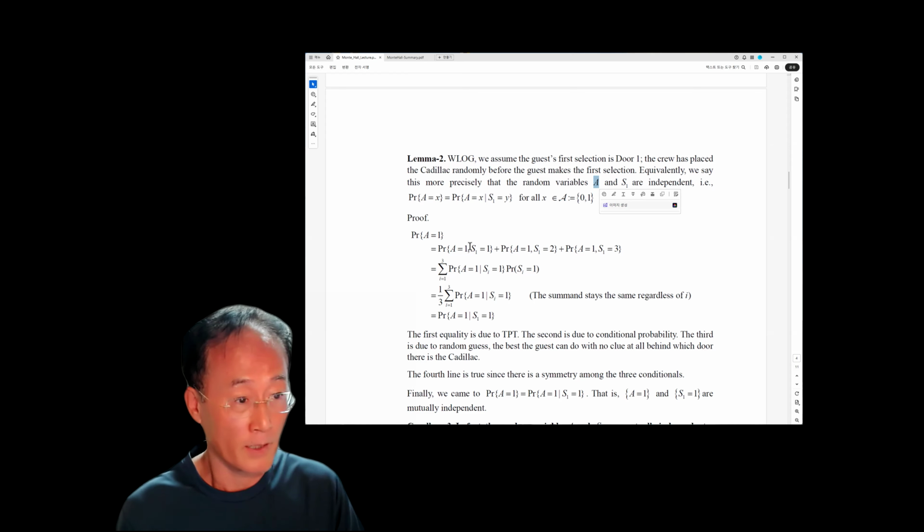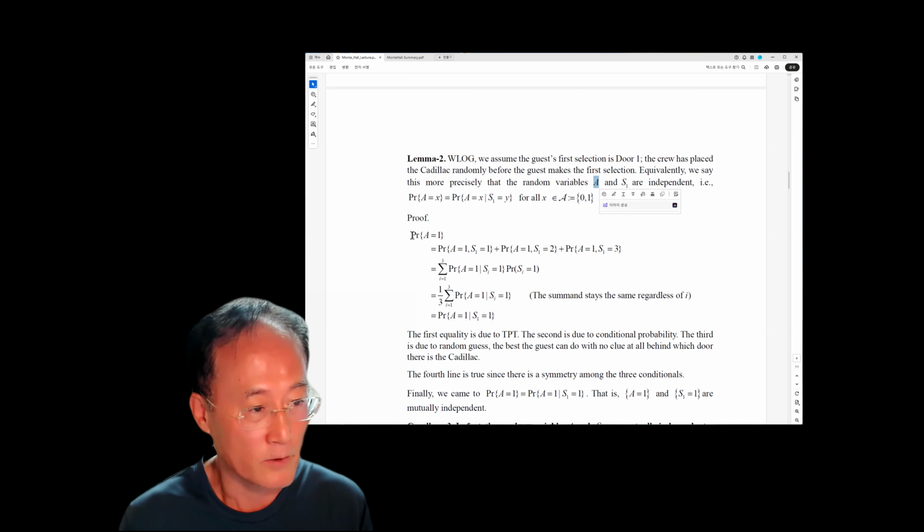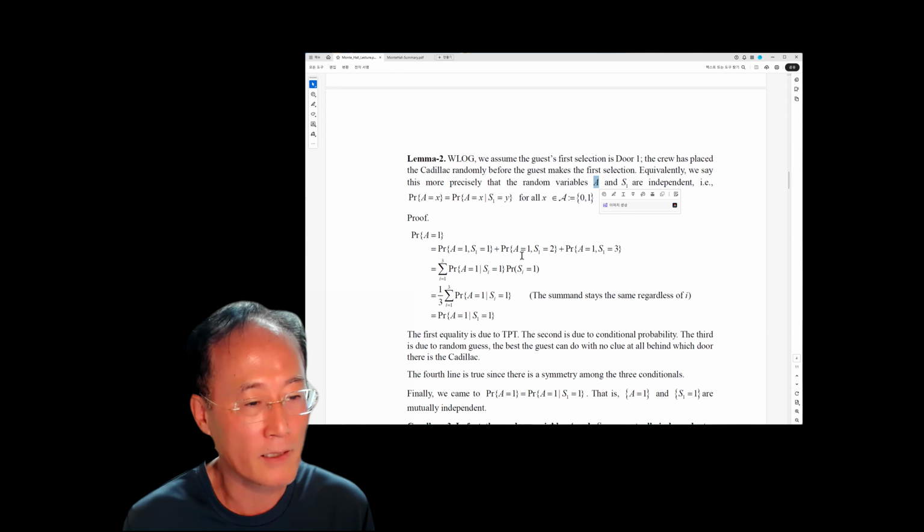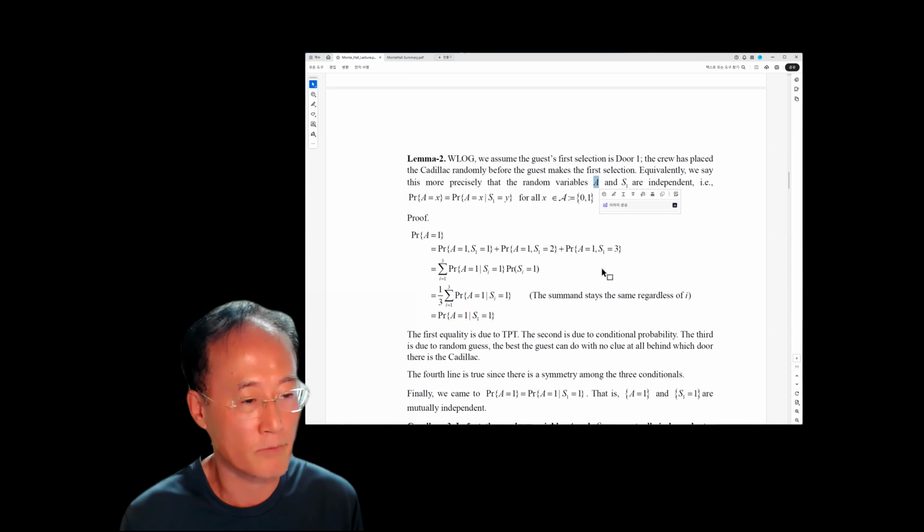The proof is nothing but starting with the probability that A is equal to 1, and then using the total probability theorem: probability A is equal to 1, S1 is equal to 1, plus probability A is equal to 1, S1 is equal to 2, and then S1 is equal to 3 right here. So this is the total probability theorem.